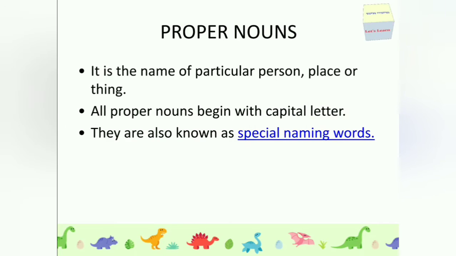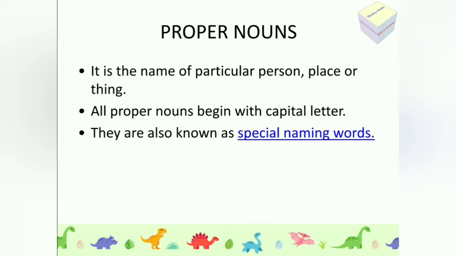Now, what is a proper noun? A proper noun is a name of a particular person, place or thing. All proper nouns begin with a capital letter. They are also known as special naming words. So, if we talk about any particular person, place or thing, then that becomes a proper noun. And the one thing which you need to remember is all proper nouns always begin with capital letters. And what is the other name of proper noun? It is special naming words.